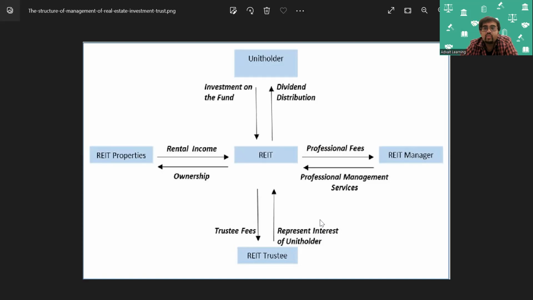Very, very simple. Now, why CARO is not applicable to a REIT is because the entire operation of a REIT is governed specifically by SEBI, Securities and Exchange Board of India. Hence, for a REIT, obviously, it is not applicable. Now you may ask one more question, sir.